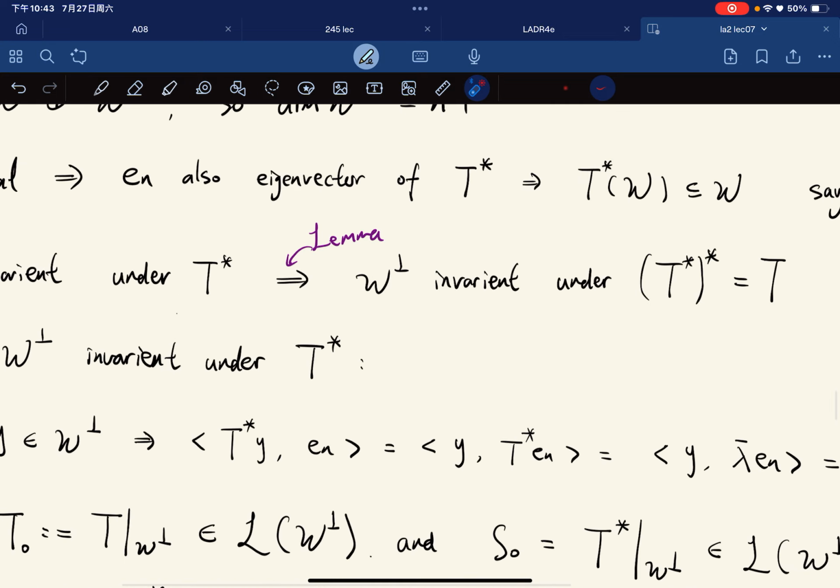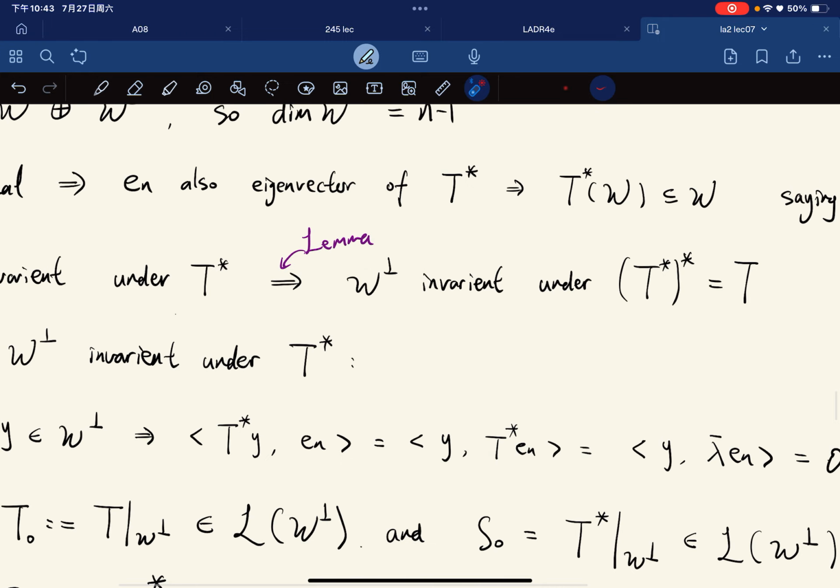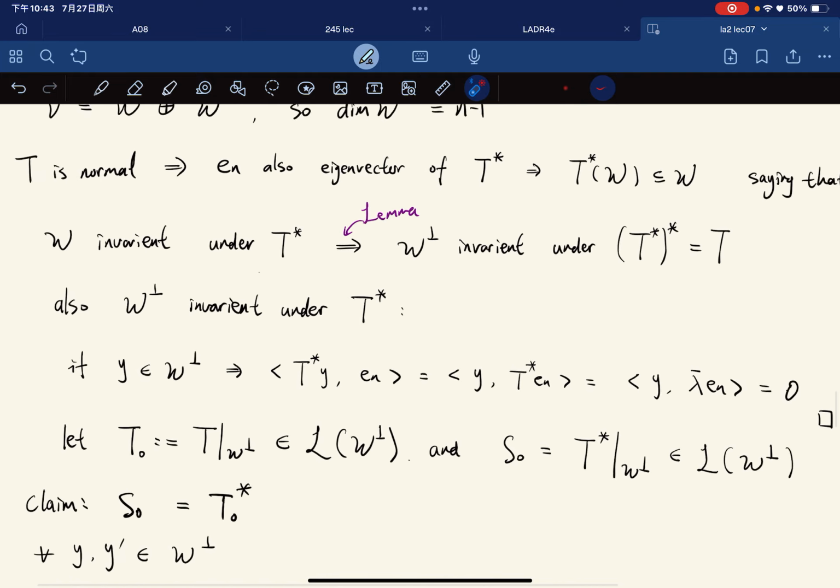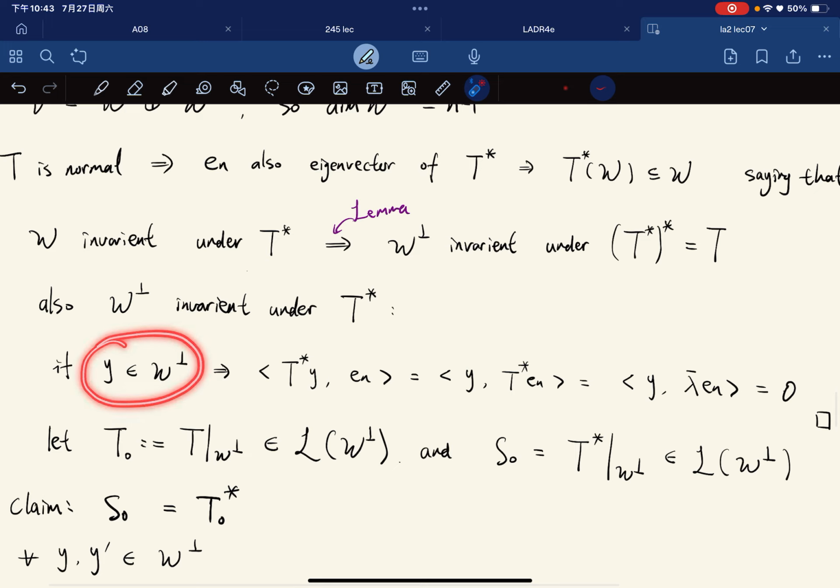And we also have W perp. Okay, we have W is invariant under T. We also have W perp is invariant under T star. Because if Y is in W perp, right, then inner product of T star Y with En